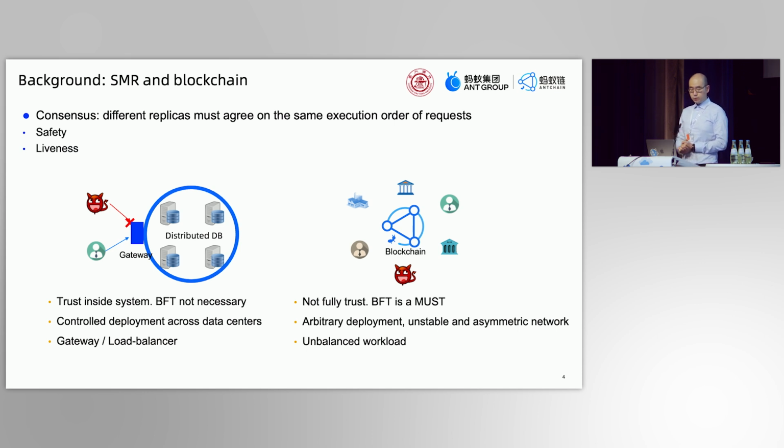Secondly, the nodes of a blockchain can be arbitrarily deployed everywhere in the world. So the network is unstable and asymmetric, unlike in the data centers. And thirdly, blockchain normally does not have facilities like a gateway or a load balancer. So all of these features call for careful revision of the BFT consensus in blockchain systems.